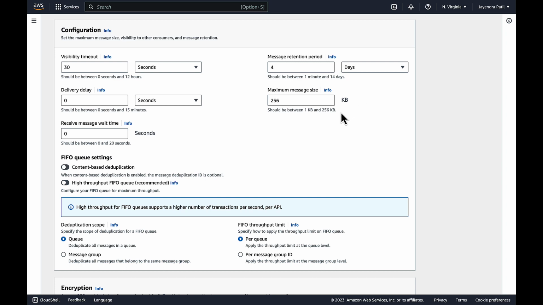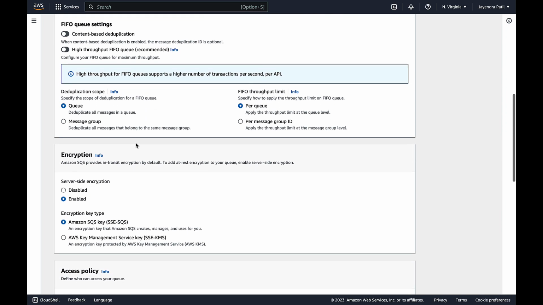Maximum message size helps specify the message size in the queue. The range is from 1 KB to 256 KB, which is the max. Receive message wait time helps configure short and long polling.